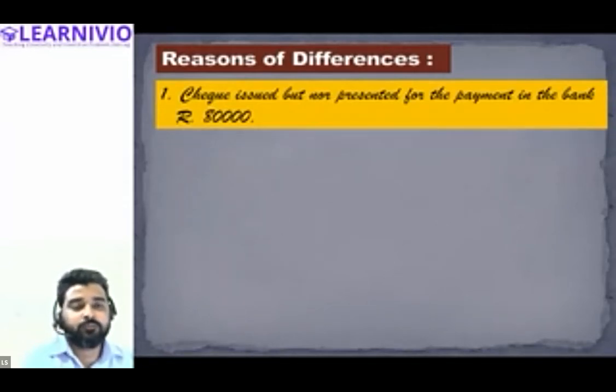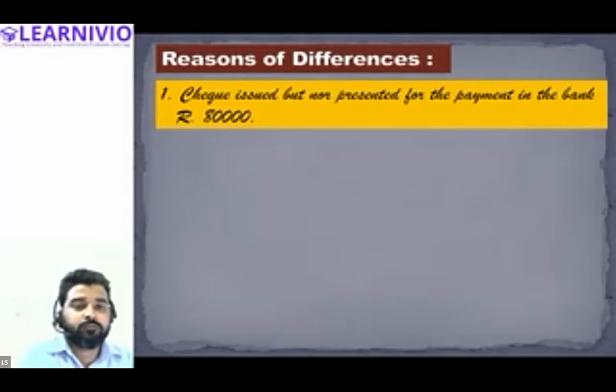For example, a cheque of rupees 80,000 has been issued to one of your creditors.